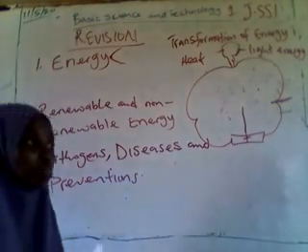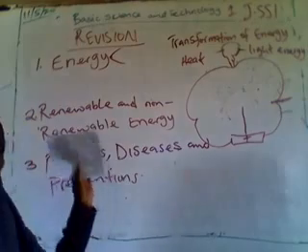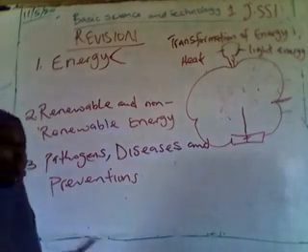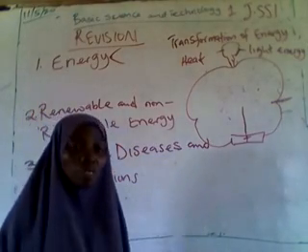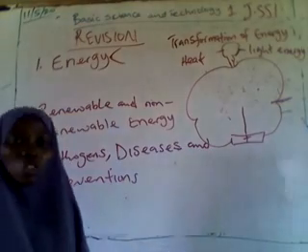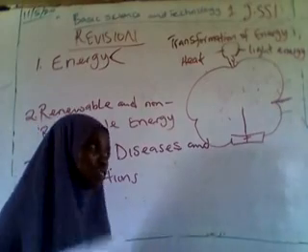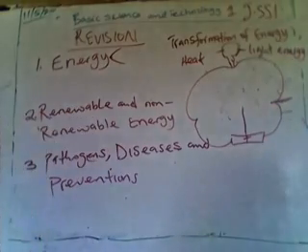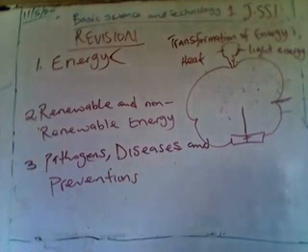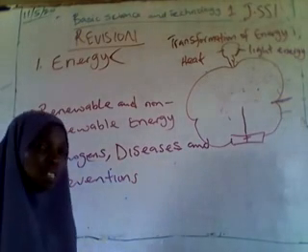Then we talked on the two types of diseases. I hope you can still remember the types of diseases that we talked about. We have the communicable diseases and non-communicable diseases. Communicable diseases are diseases that can be transferred from one person to another, while non-communicable diseases are diseases that cannot be transferred from one person to another. And I can still remember you gave me coronavirus as an example of communicable disease.